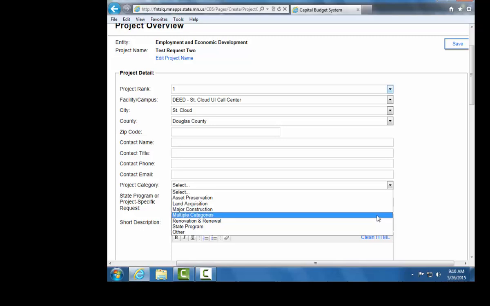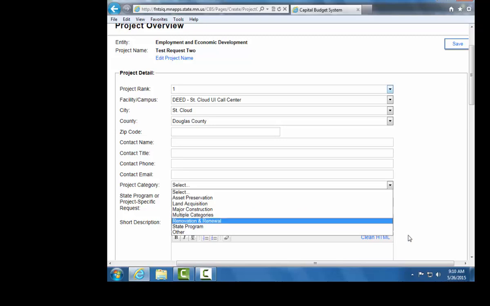Use the Multiple Categories Project category if this project request fits in more than one category. Use the Renovation and Renewal Project category for projects that are not just preserving existing assets, but are renovating and renewing facilities for a different use or purpose as well.